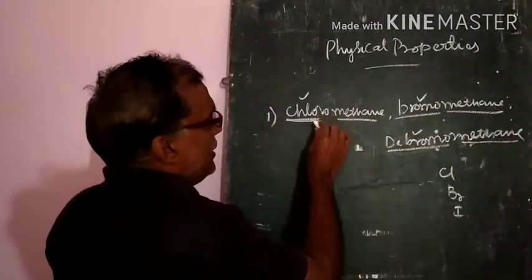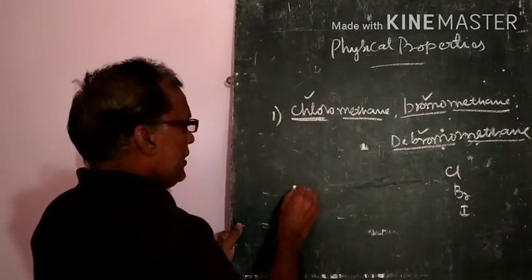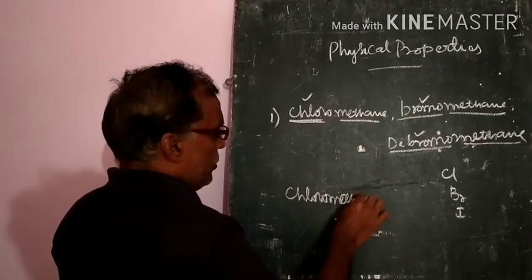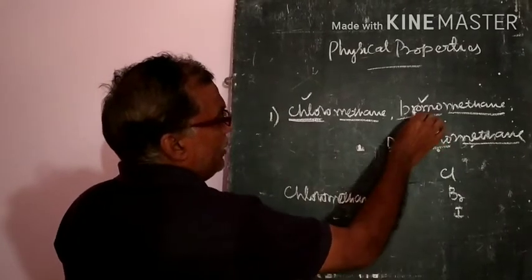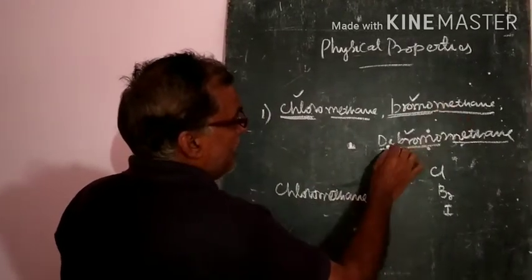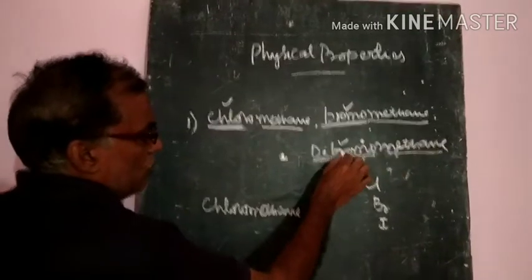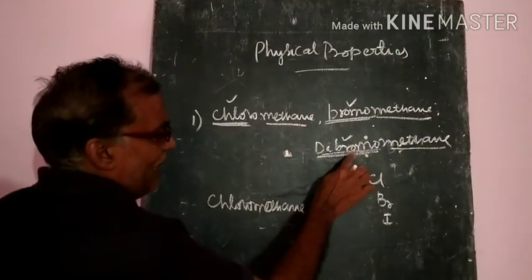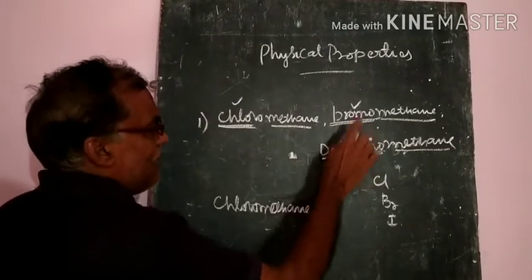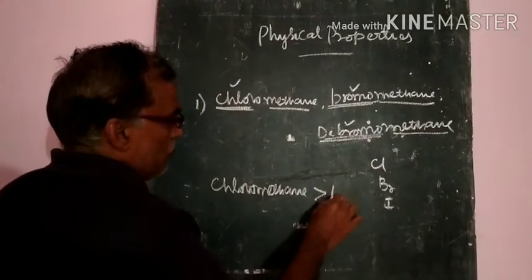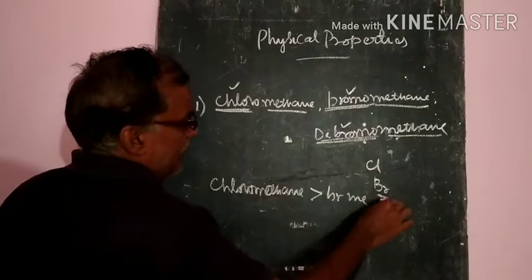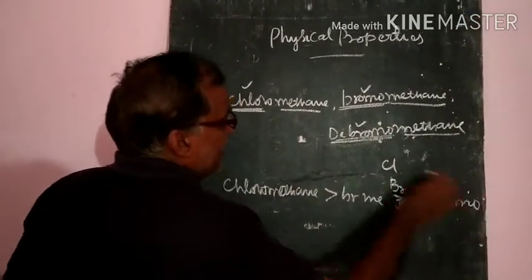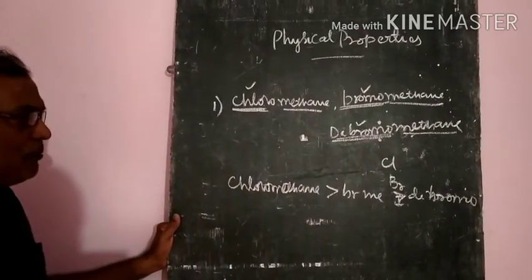So chlorine means lower molecular mass, so it has the low boiling point. Here one bromine is there, here two bromine atoms are there, so two bromine atoms mean higher mass, so a higher boiling point than bromomethane. So bromomethane and then dibromomethane. Like this we arrange in increasing order of boiling points.